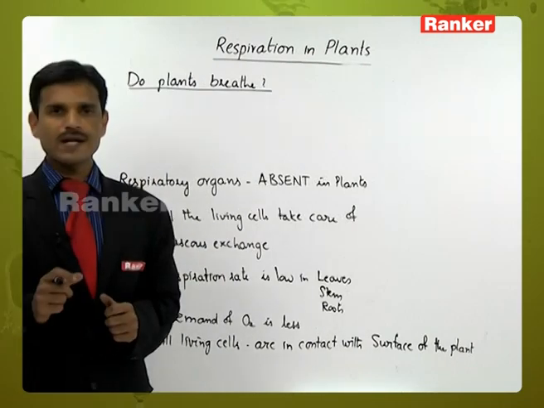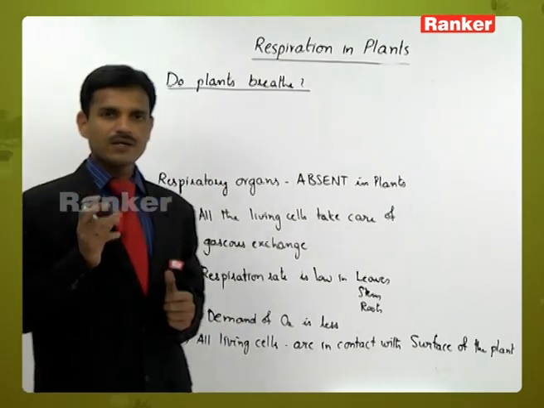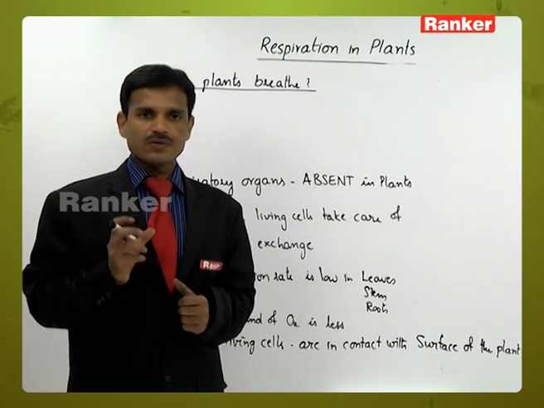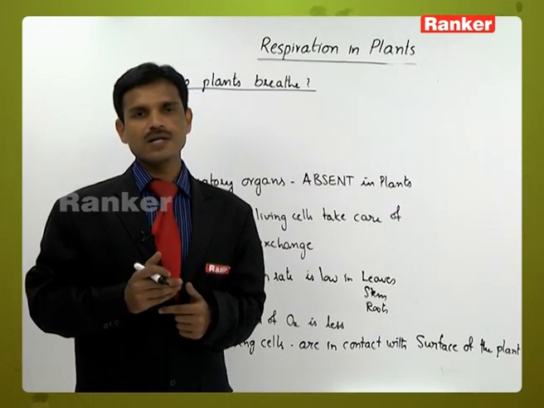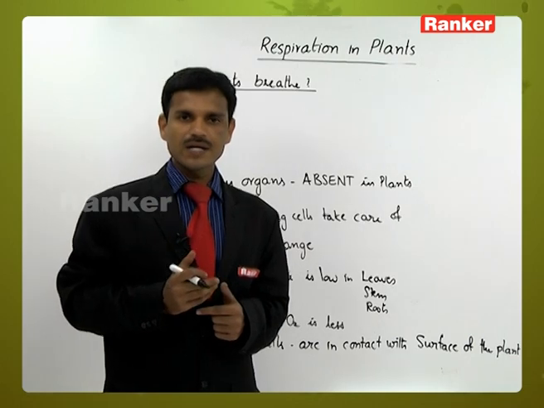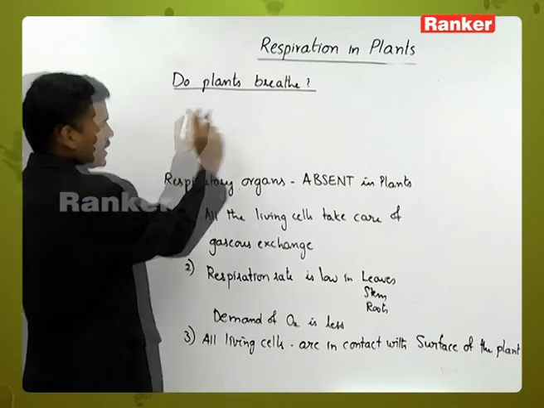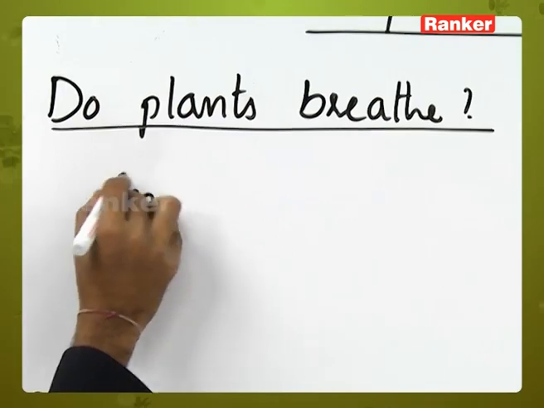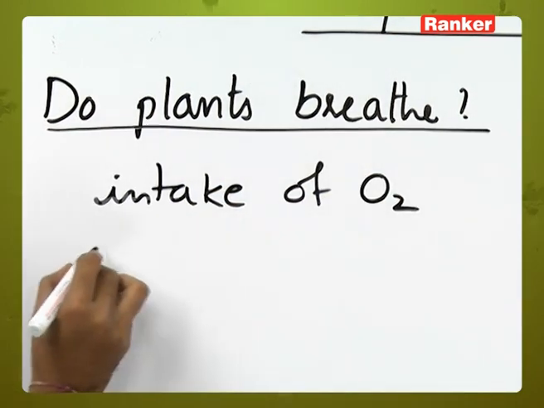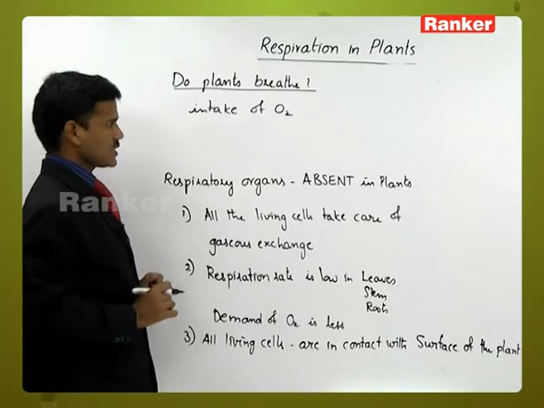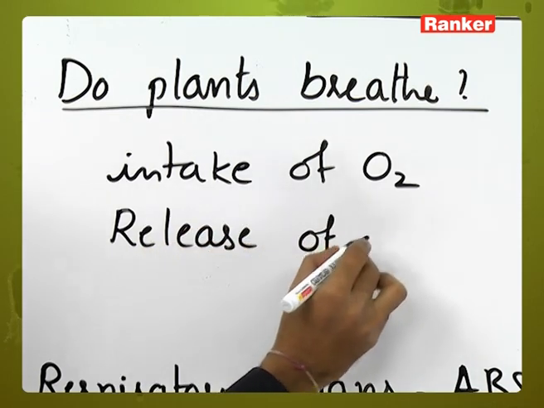Okay, do plants breathe? In animals, a specific respiratory organ is there, and with the help of that organ they respire. But in plants there are no specialized respiratory organs. So how are they respiring, how are they breathing? The intake of oxygen and release of carbon dioxide is facilitated by stomata.